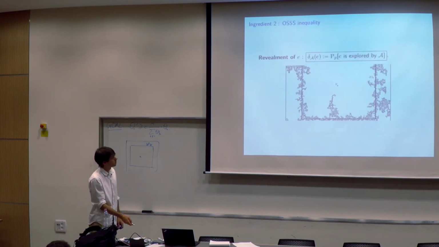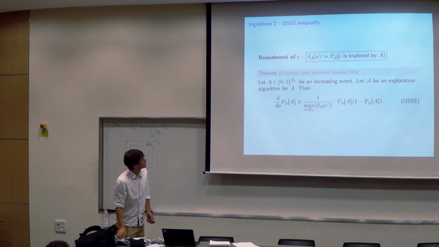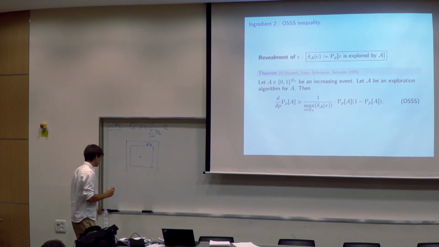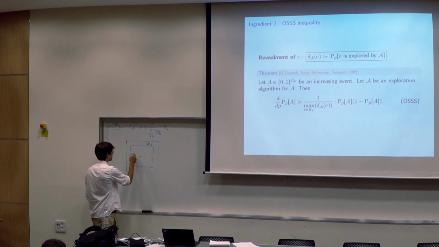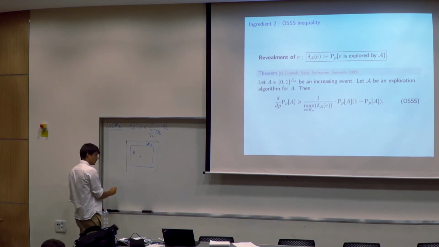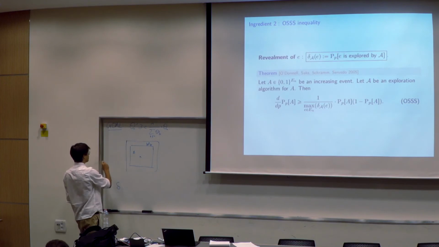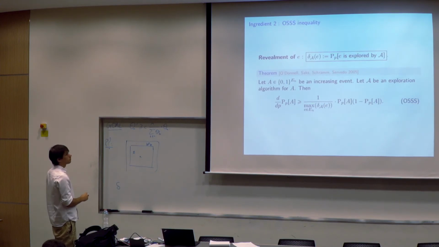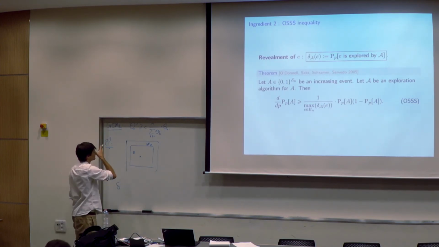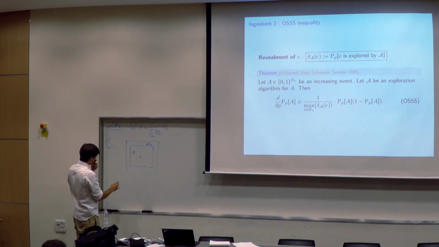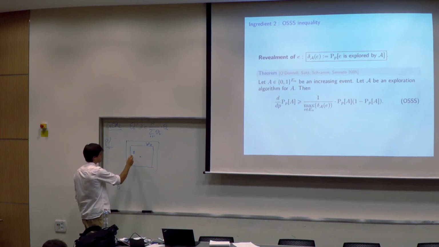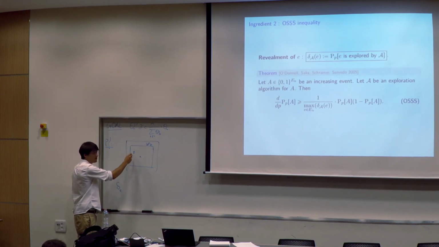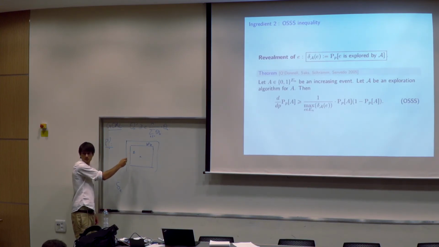So now let's compute the revealment for this algorithm. We will apply this inequality, but let's look at one edge. Let's say I have an edge here. My goal now is to prove this inequality, hopefully in one line. So the goal is to show this inequality. What is the revealment? If I look at one edge, the revealment of that edge is just the probability that the edge is connected to this random surface.